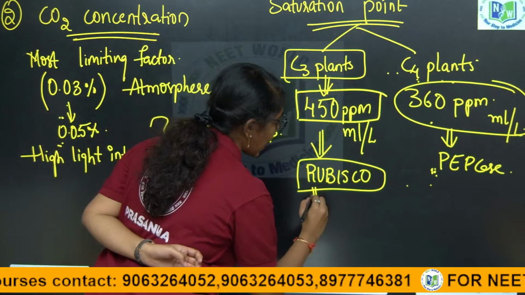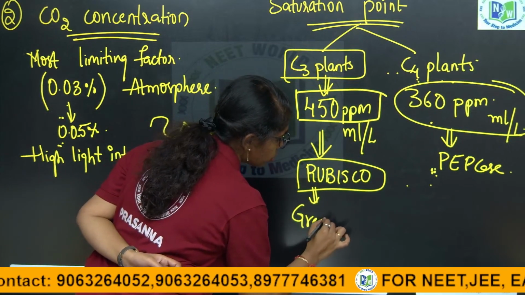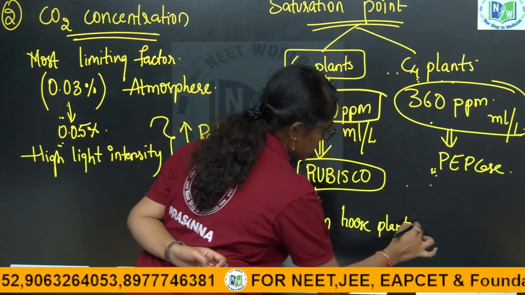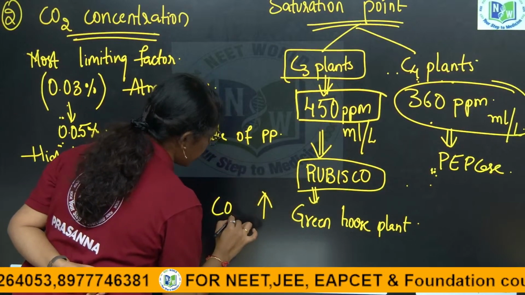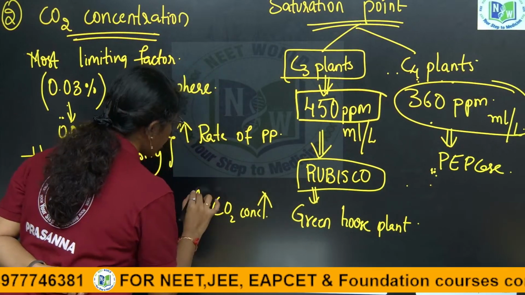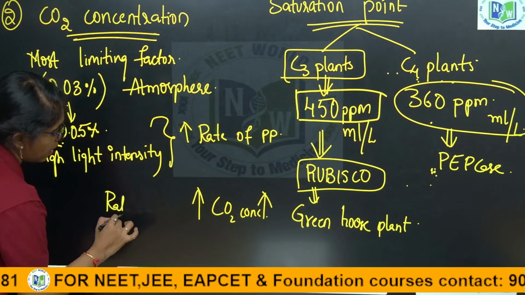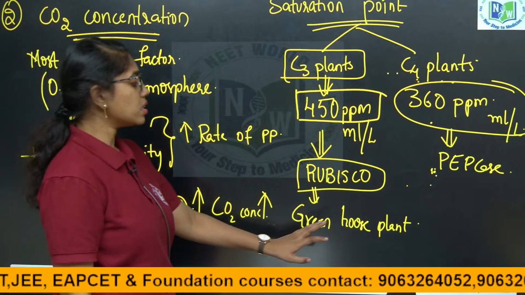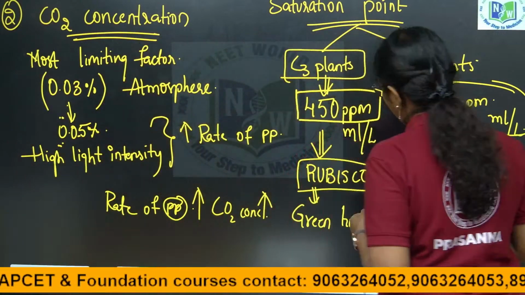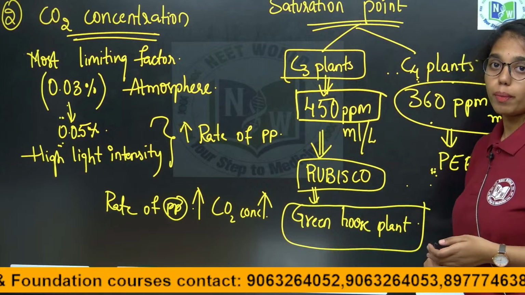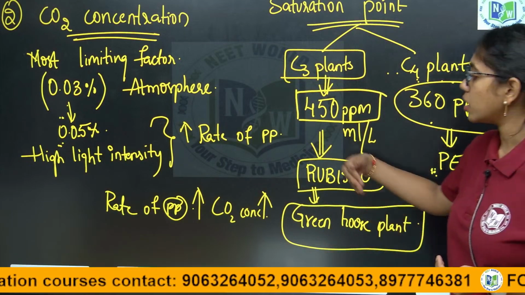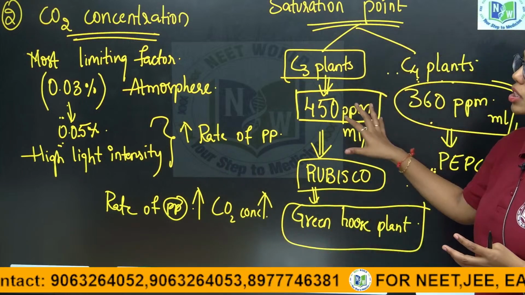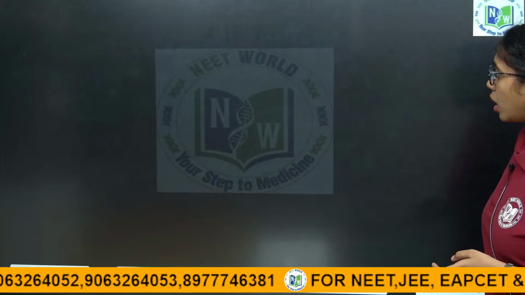and this is highly used by greenhouse crops or greenhouse plants. By increasing the level of carbon dioxide concentration, the rate of photosynthesis is increased. In greenhouse plants, this process is mostly used, for example bell pepper, tomato, these greenhouse crops. By increasing the carbon dioxide concentration, we are increasing the rate of photosynthesis. So, this is all about carbon dioxide concentration.